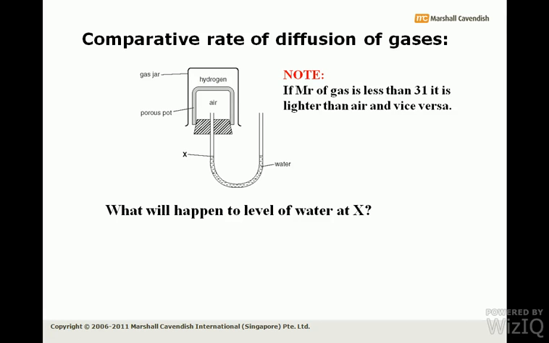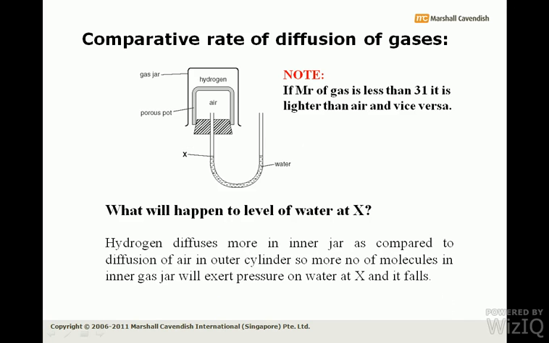So after a certain period of time, there will be more particles of hydrogen gas in the inner jar. As a result, because these are particles of matter and they will definitely occupy some space, more particles in the inner jar will exert pressure on the water column and the water column will fall. That is basically, hydrogen diffuses more in the inner jar as compared to the diffusion of air in the outer cylinder. So more molecules in the inner gas jar will exert pressure on the water at X and it falls. That is a very beautiful demonstration with the help of which we can understand the comparative rate of diffusion of the gases.